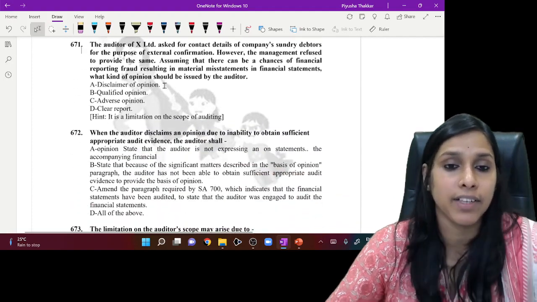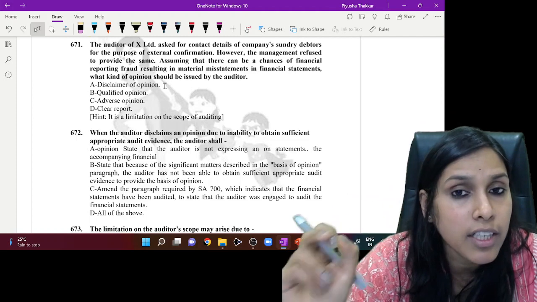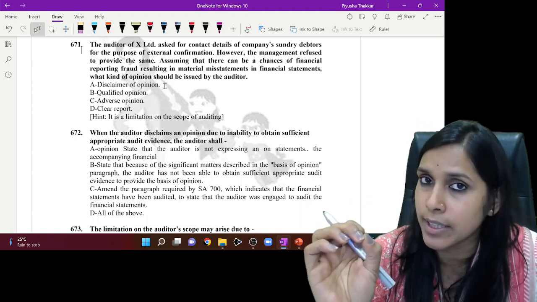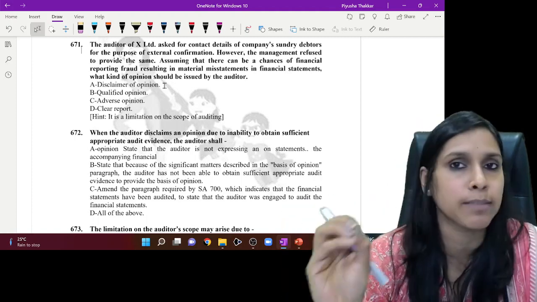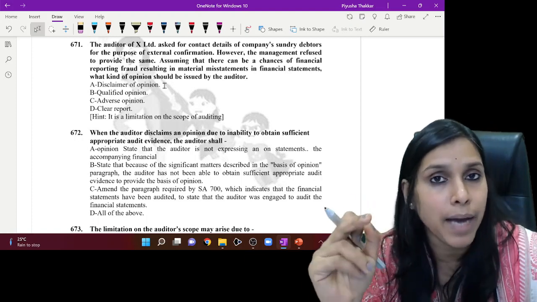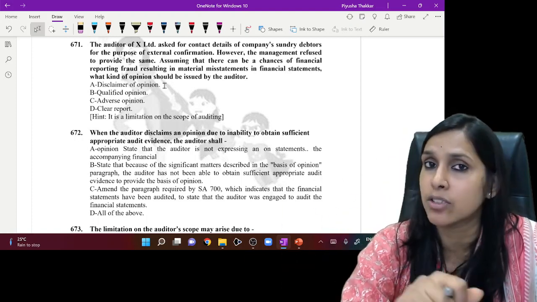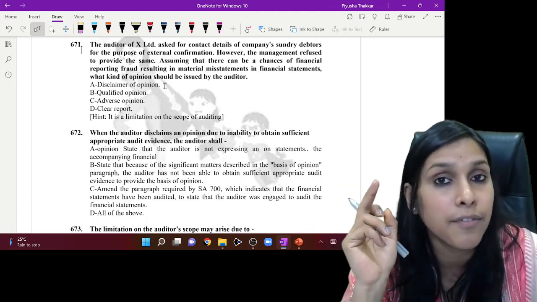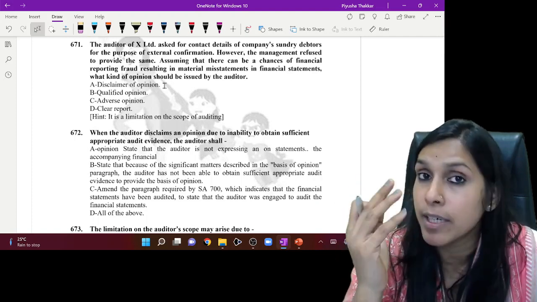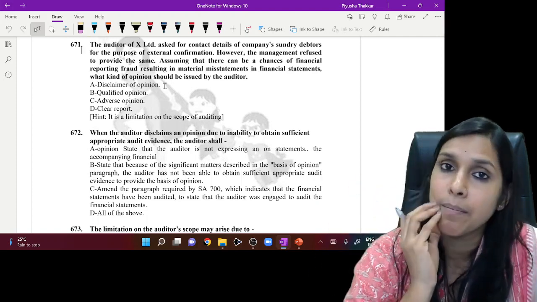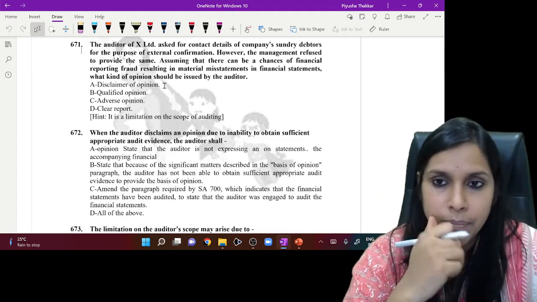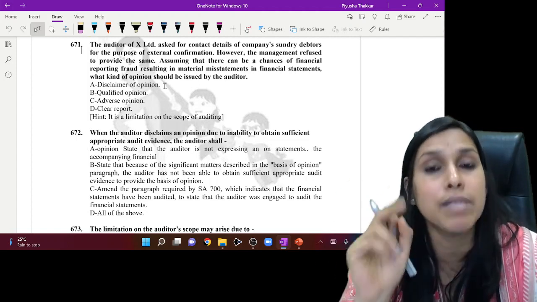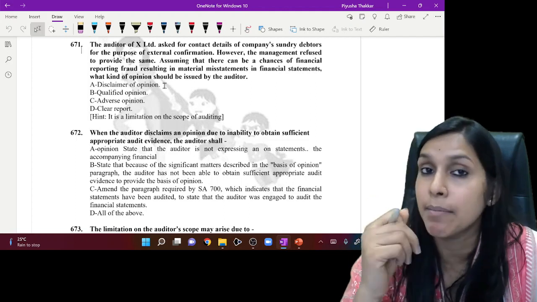Now, under section 671, again a case study has been given to us. The auditor of X Limited asked for contact details of the company's sundry debtors. Whenever any detail is asked by the auditor, all the information and explanation needs to be provided to the auditor. Here management was under the obligation of providing the contact details. Let's see what management did. For the purpose of external confirmation, management refused. Management refused means there is a limitation on scope imposed by management, assuming there can be chances of financial reporting fraud resulting in material misstatements.